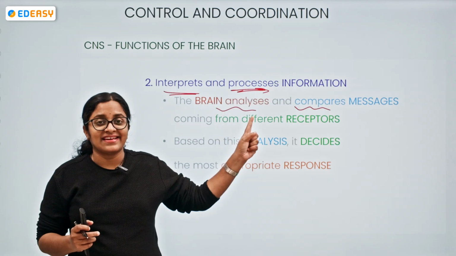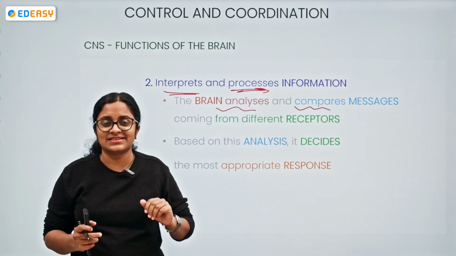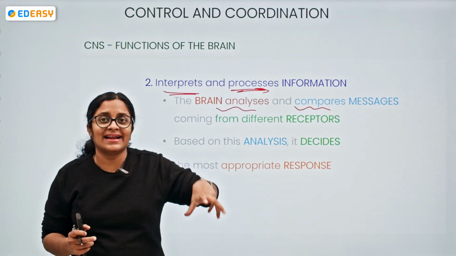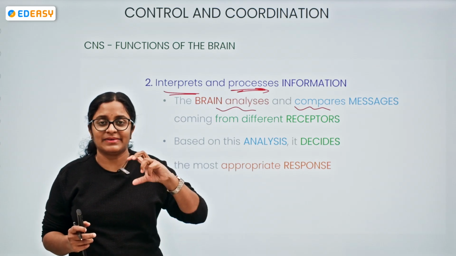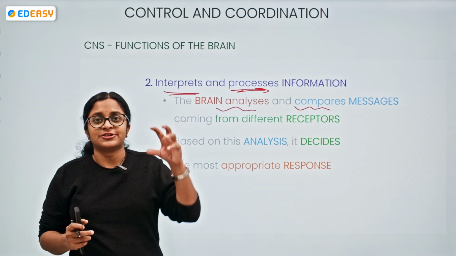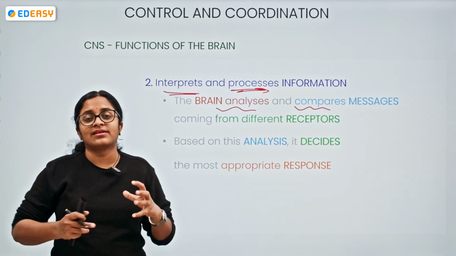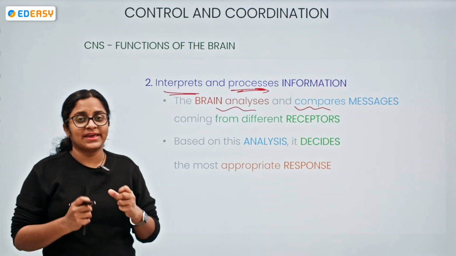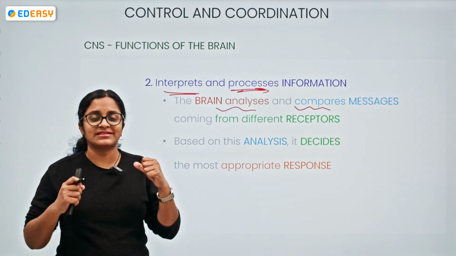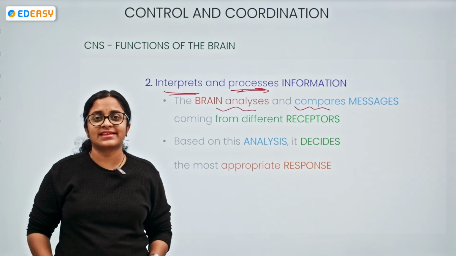So the brain is not designed to take only one action at a specific time. It is handling multiple messages, multiple comparisons from different receptors. Based upon this analysis only, it is deciding what responses to give. If it is a very gentle breeze, a very cool and calm environment, you want to stay there.